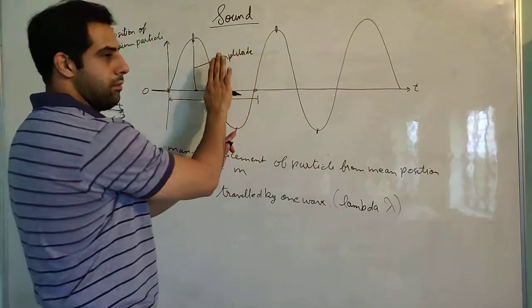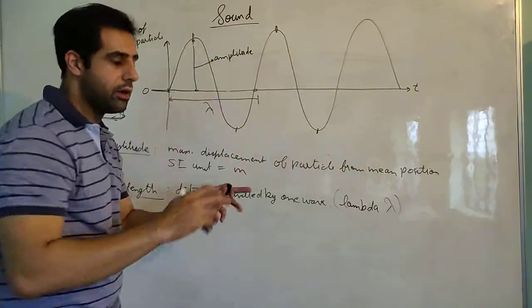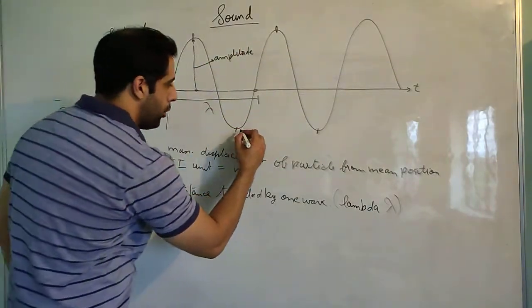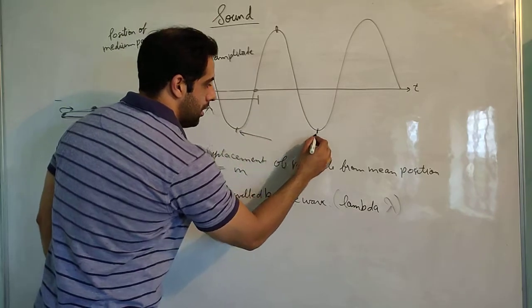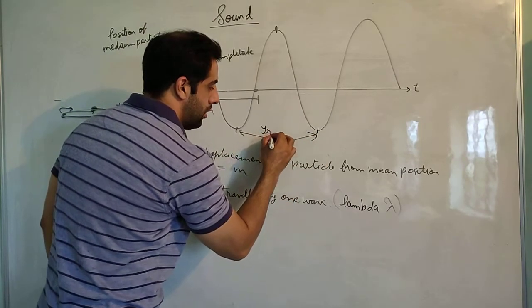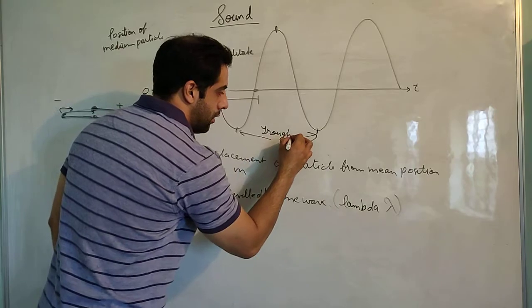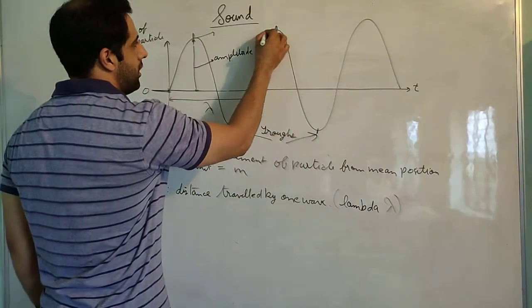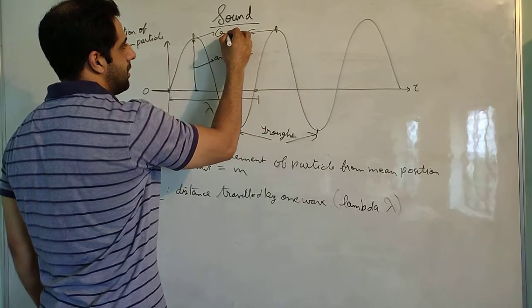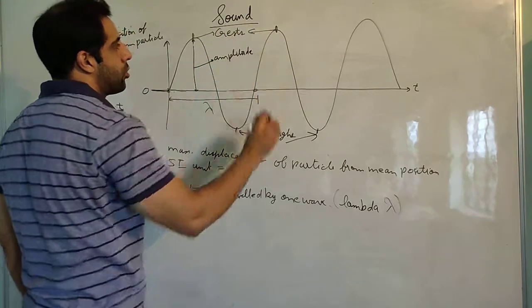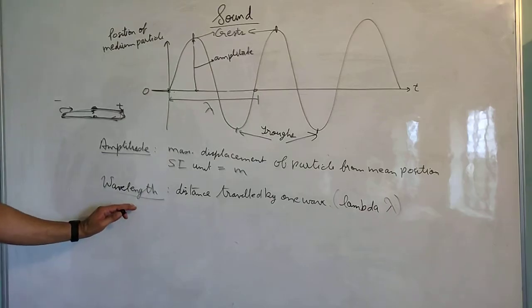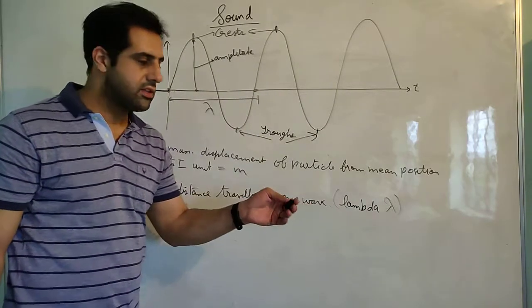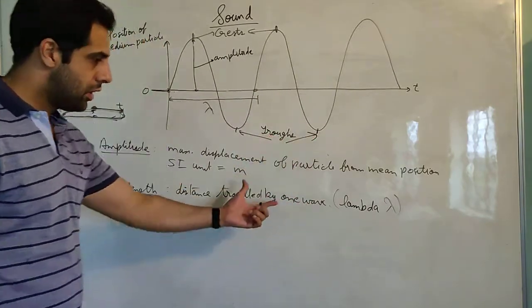This entire wave will come like this and this will form one loop here. So the low points, they are called troughs, T-R-O-U-G-H-S, and the maximum points that we have in the positive direction, they are called crests. So wavelength is also the distance between two crests or two troughs. So that is also a wavelength.